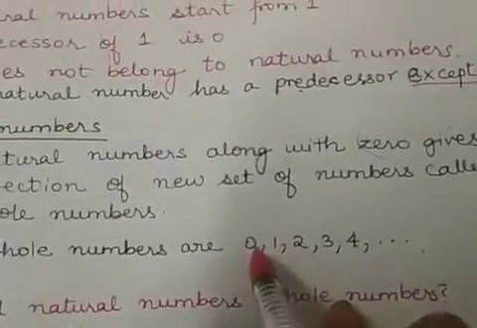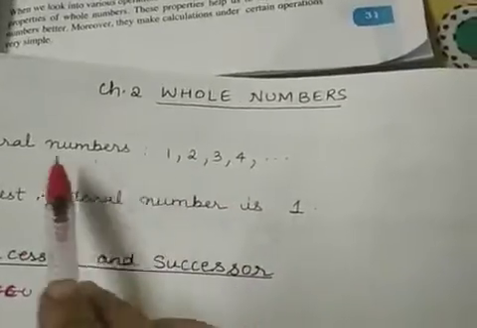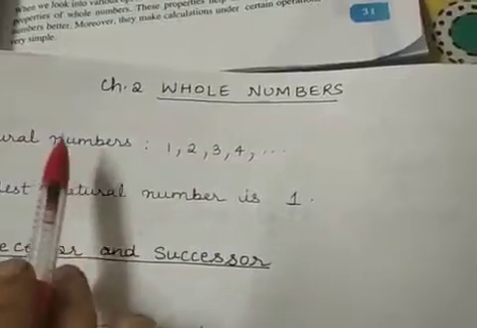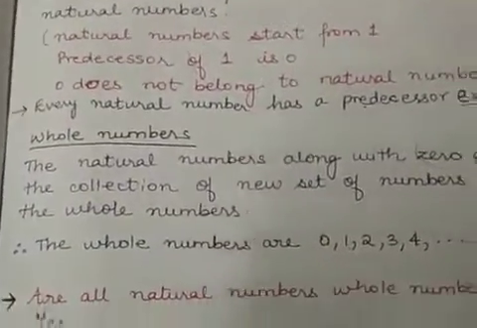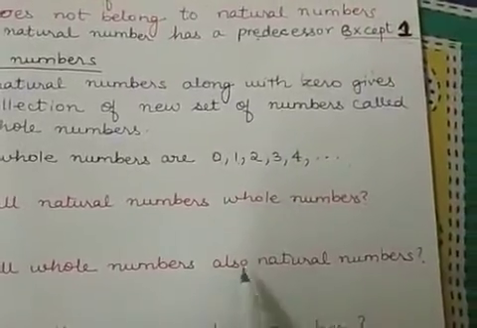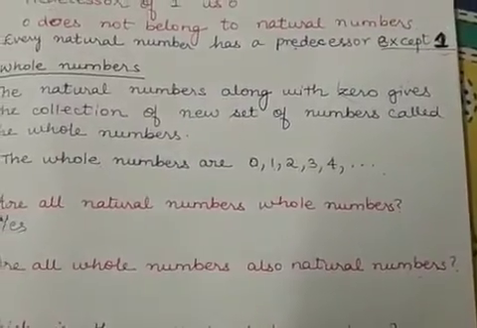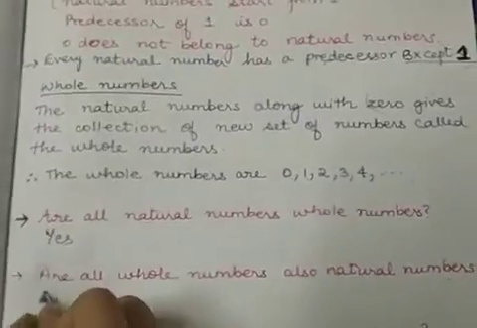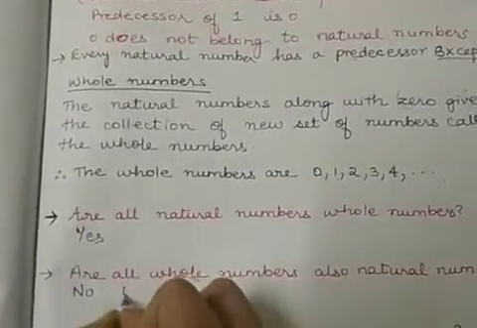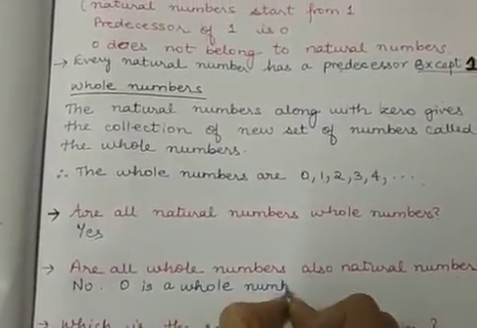What about 0? Now 0 belongs to whole numbers. Does it belong to natural numbers? If you see, no. 0 does not belong to natural numbers. So you have a number 0 which belongs to whole numbers but does not belong to natural numbers. So are all whole numbers also natural numbers? No, not all whole numbers are natural numbers, because you have a whole number 0 which does not belong to natural numbers.